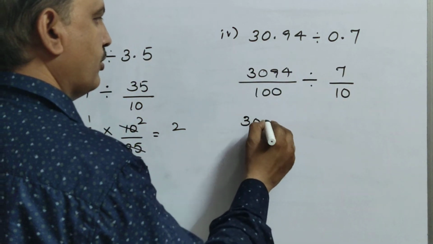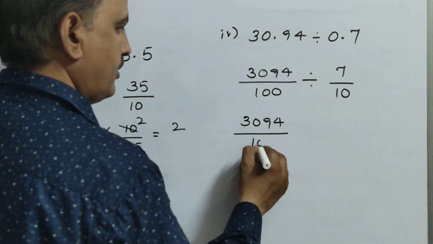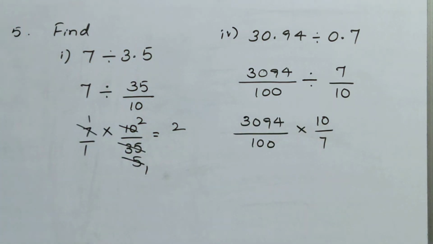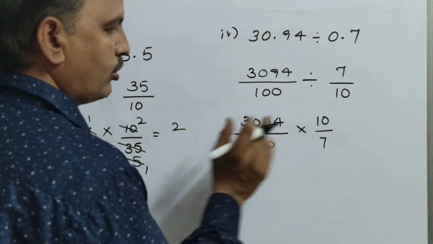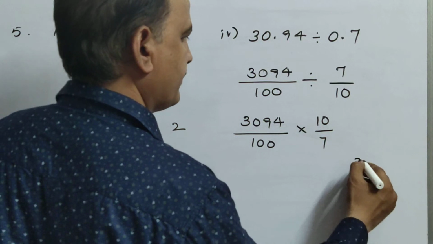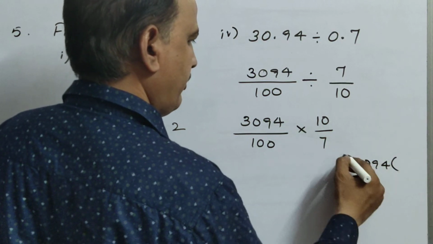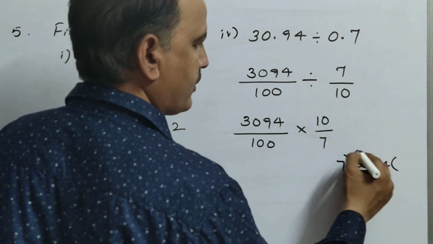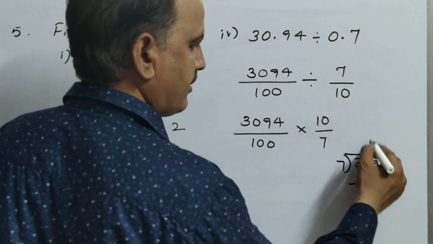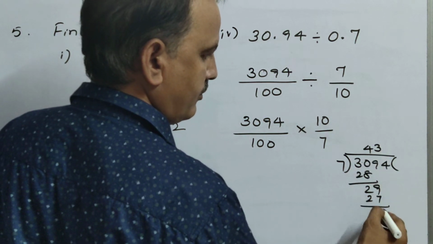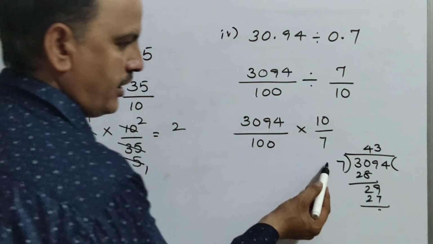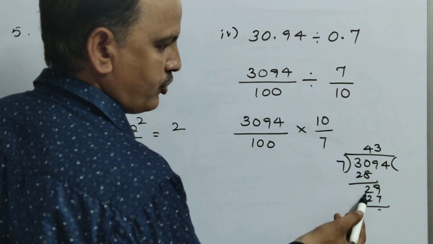Now 3094 by 100 into 10 by 7. Okay, 10 by 7. Now go to rough column, and first try to do division. 3094 divided by 7. Okay, so 7 fours are 28. 30 minus 28 is 2.